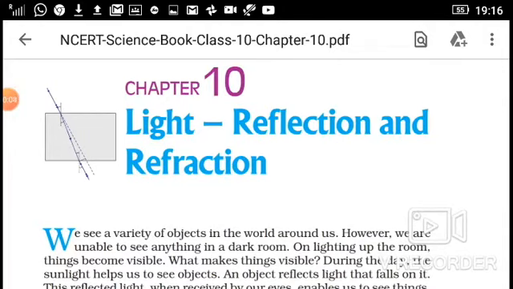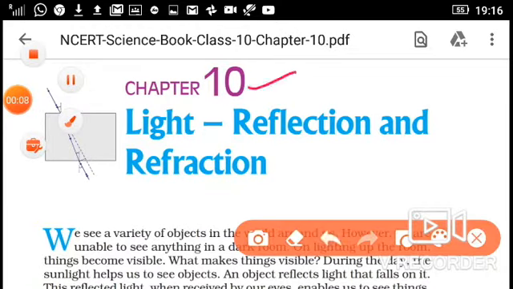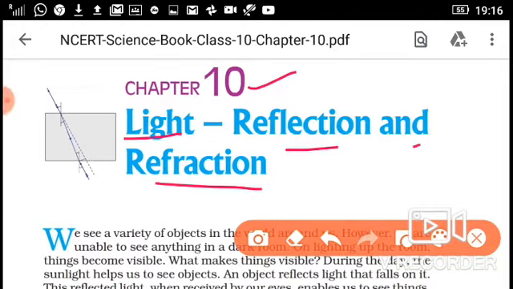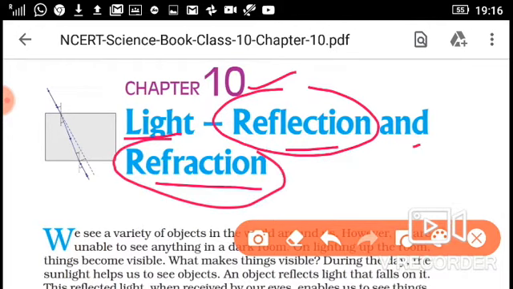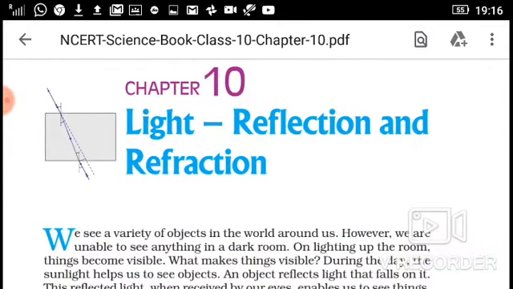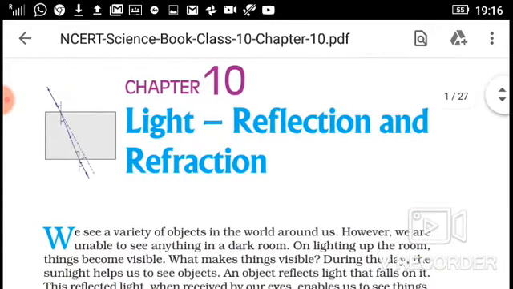Hello everyone, this is chapter 10 of class 10th, Light, Reflection and Refraction. Actually, this chapter has two parts. First part is reflection and second part is refraction. Okay, the first half of this chapter is reflection and the next half is refraction. Okay, first we should know what light is.